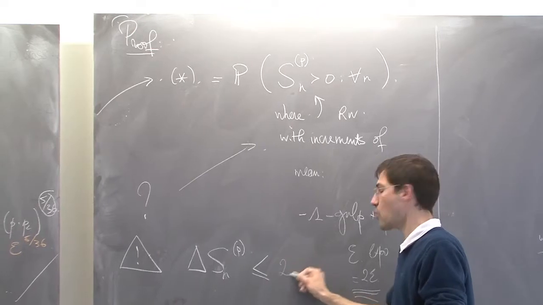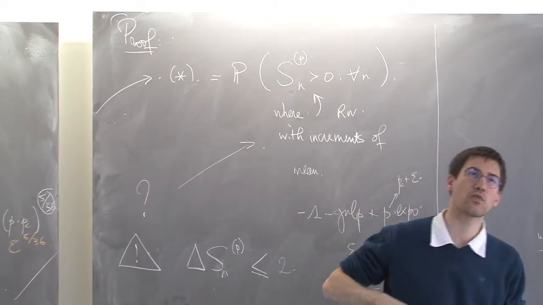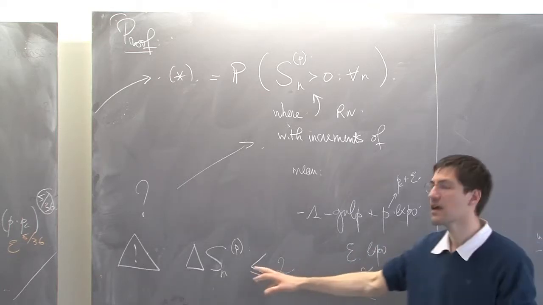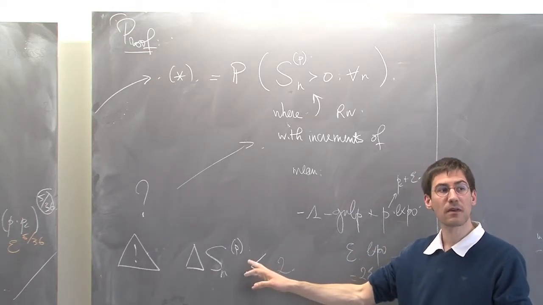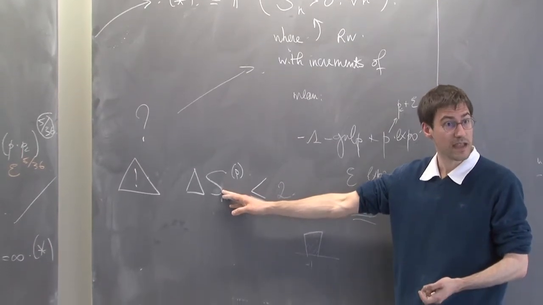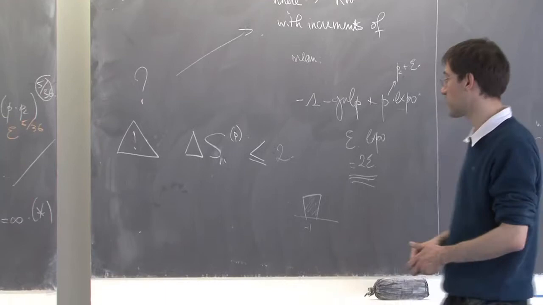So we have a walk which is what we call right continuous, almost right continuous, meaning the positive jumps are small. The negative jumps can be very big, but not the positive jumps.